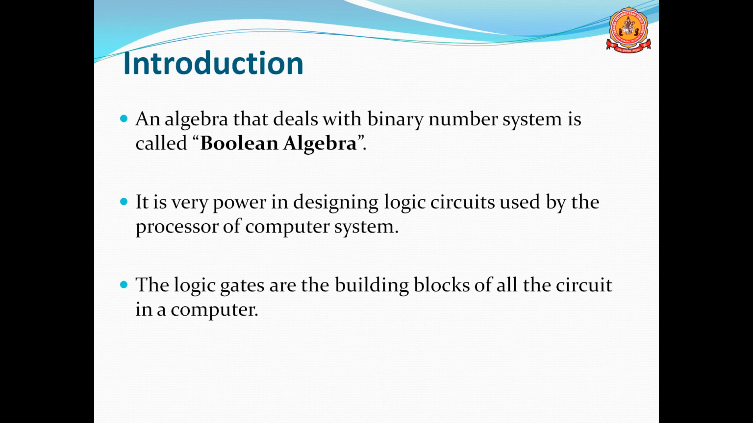See, last year we discussed the different types of number systems: the binary number system, decimal number system, octal number system and also hexadecimal number system. An algebra that deals with only the binary number system. Binary number system means it contains only two values or two symbols, that is 0 and 1. Based on that 0 and 1 we are working, and that algebra is known as Boolean algebra.